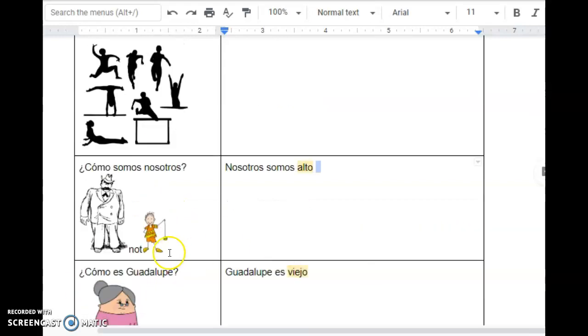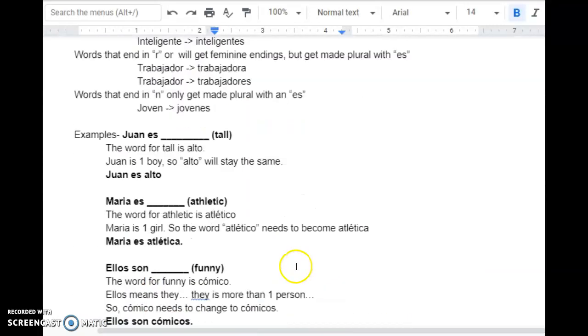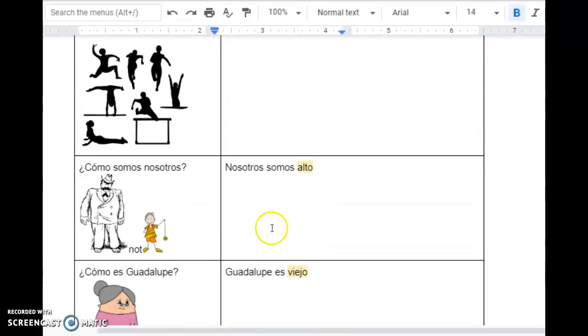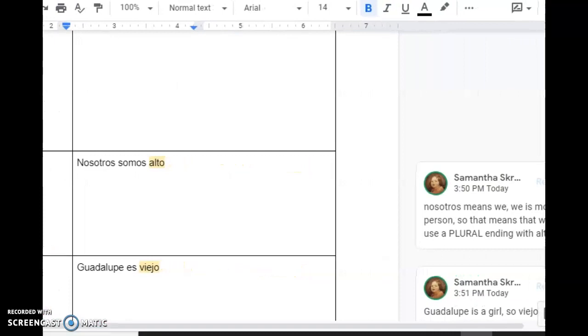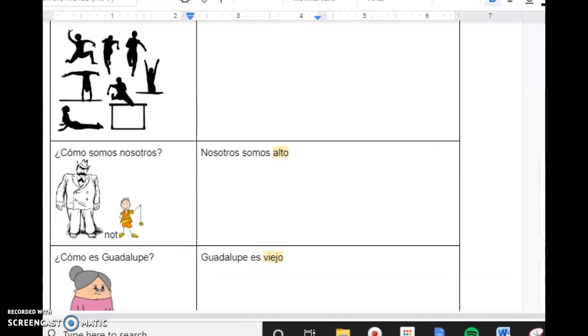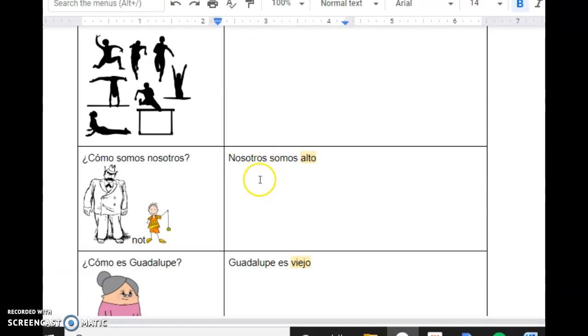So when we scroll back up here, when we're talking about one person that is feminine, we need to have an A ending on our adjective. So I do have notes over here on the side for all of your problems. The notes start out pretty detailed, but then gradually they get less detailed because I'm relying on you to figure this out. Okay, so I'm going to try to find one more example before we conclude this video.